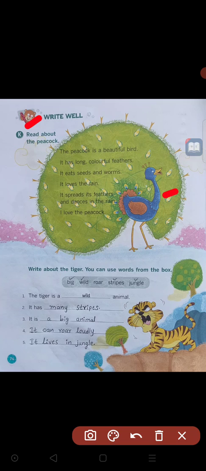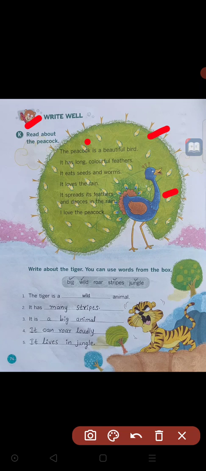Let us read now. The peacock is a beautiful bird. It has long colorful feathers. It eats seeds and worms. It loves the rain. It spreads its feathers and dances in the rain. I love the peacock. These are the lines they have given about this bird, the peacock.